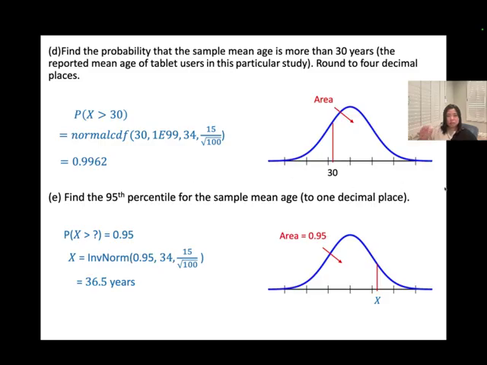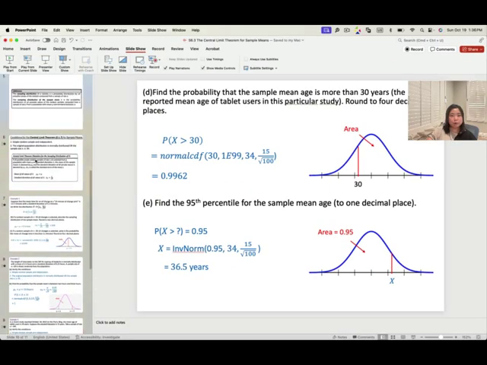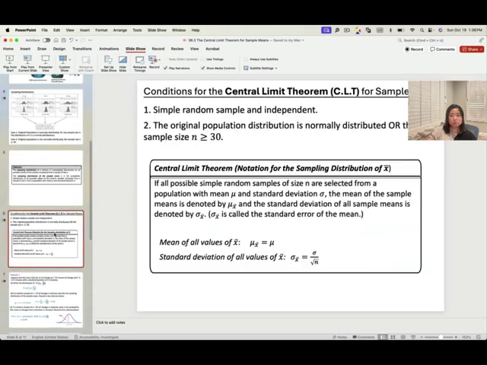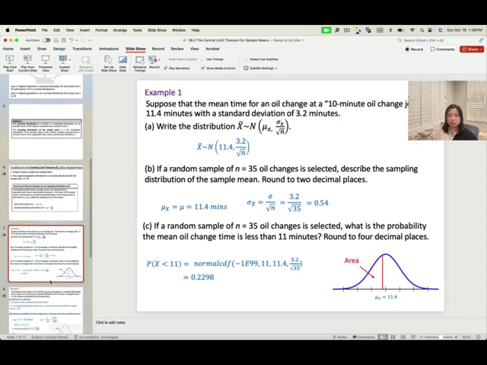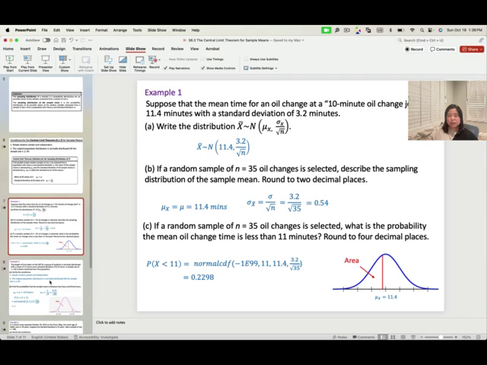Okay. So for these sections, I need you guys to remember the conditions for the central limit theorem. And what is the difference between section 6.2 and section 6.3? Section 6.2, we are working with the sample size n equal to 1.